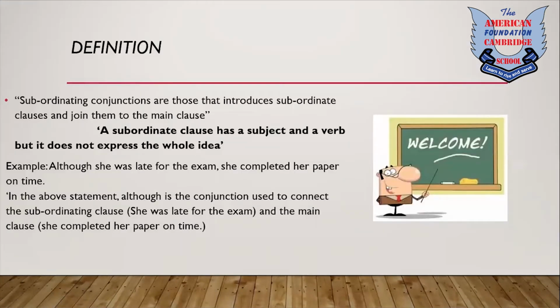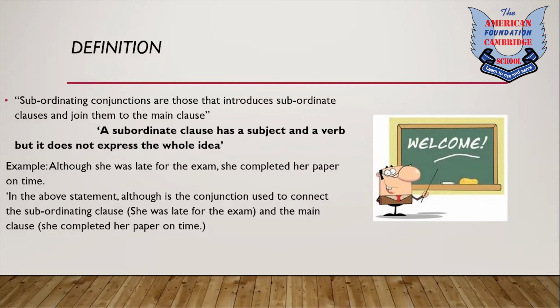Okay. So definition. Subordinating conjunctions are those that introduce subordinate clauses and join them to the main clause. As I told you what a subordinate clause already is. A subordinate clause is a clause that has the subject, that has a verb, but that does not have any meaning on its own and does not tell the whole context of the sentence or the whole idea.